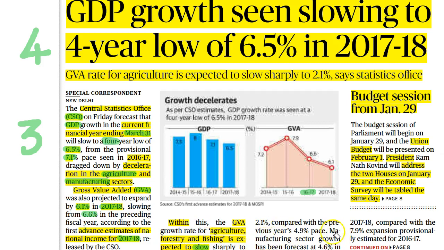Similarly, the manufacturing industries also recorded the minimum amount of GVA. The drop in the gross domestic product as well as the gross value added is attributed to the demonetization and the GST implementation of the Union government. But at present, both the demonetization impact as well as the GST impact have gradually petered out. So let's hope in future the GDP as well as GVA will gradually rise to the previous level. And that is all provided in this article.